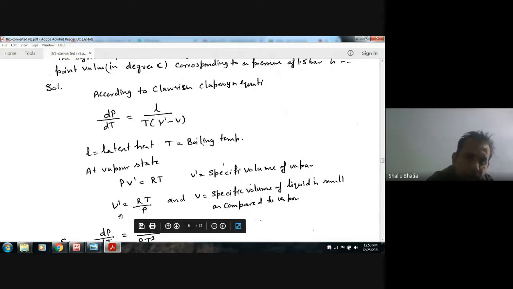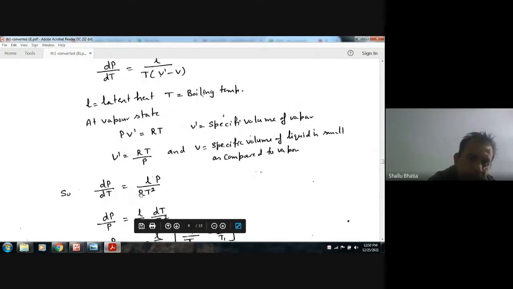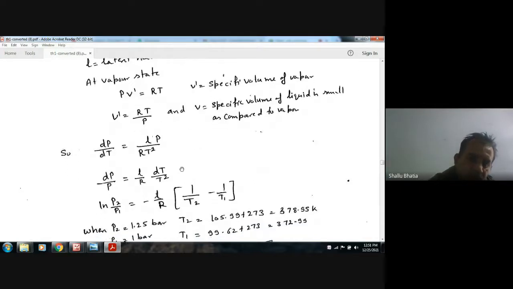Now we can have this equation as dP by dT equals L P by R T squared, where L is latent heat, P is pressure, R is the gas constant, T is temperature, and dP by dT is the change in pressure with temperature. Now P comes here and dT comes there, so we can integrate that.